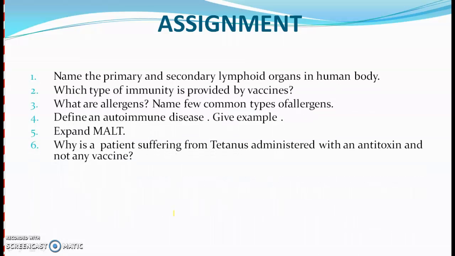Students, I hope you have understood these topics. Now let's see whether you can answer these questions. Name the primary and secondary lymphoid organs in the human body. Which type of immunity is provided by vaccines? What are allergens? Name a few common types of allergens. Define an autoimmune disease. Give examples of such a disease. Expand MALT. Why is a patient suffering from tetanus administered with an antitoxin and not any vaccine? I hope you are able to answer these questions now.